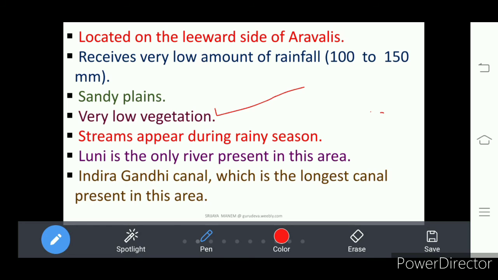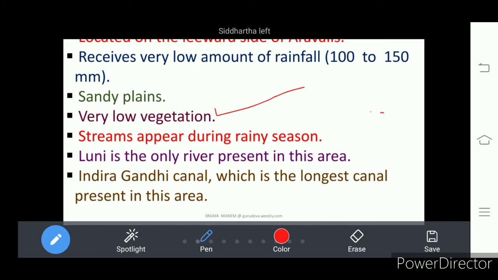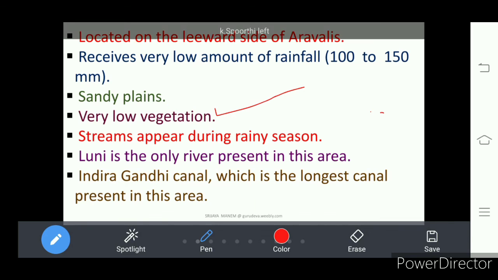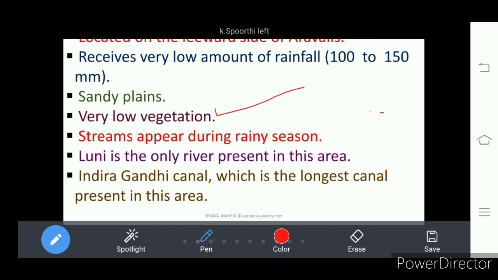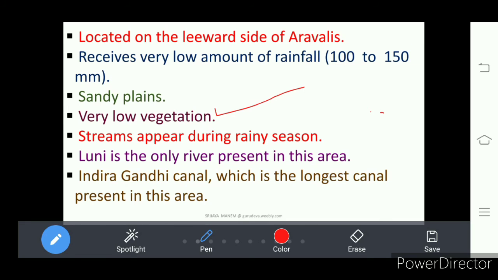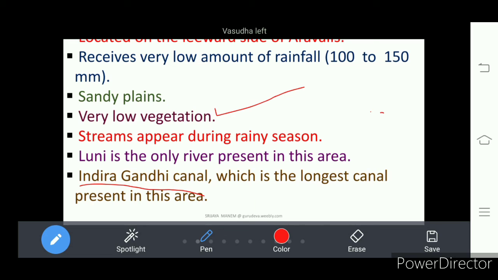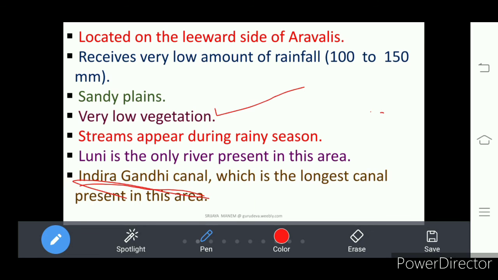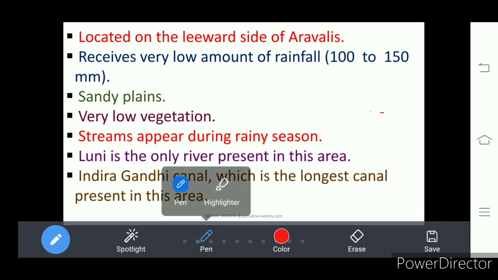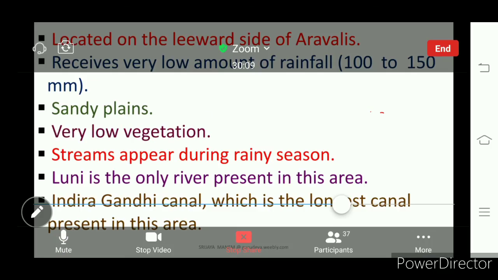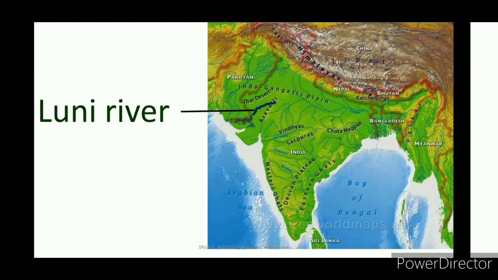And to cultivate crops here, one canal is drawn from the Satluj river, which is a tributary of the Indus, and that canal is called the Indira Gandhi Canal. This is the longest canal in India, drawn to the desert area. Understand? Which area? Desert area.